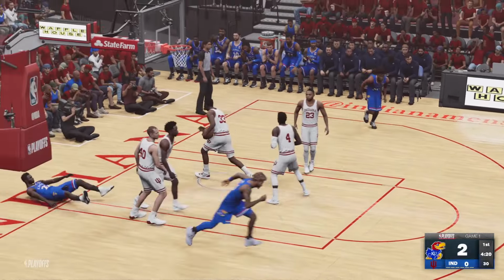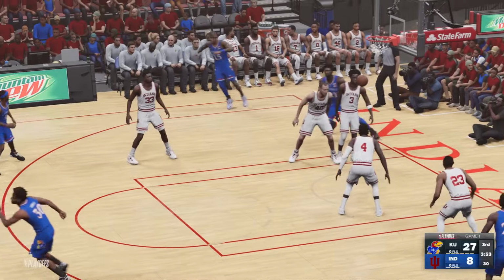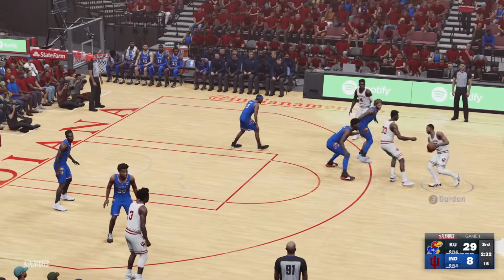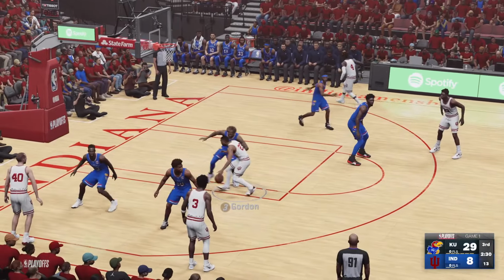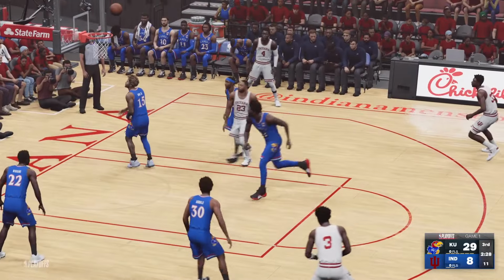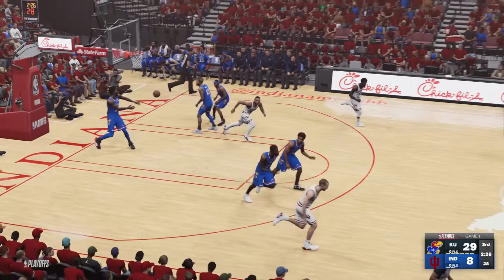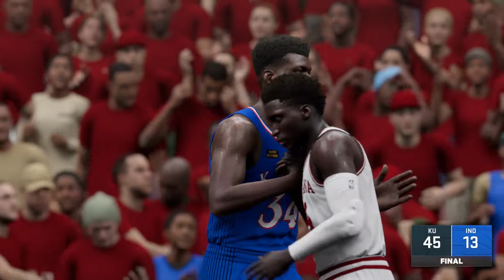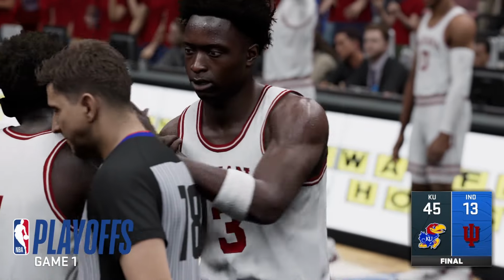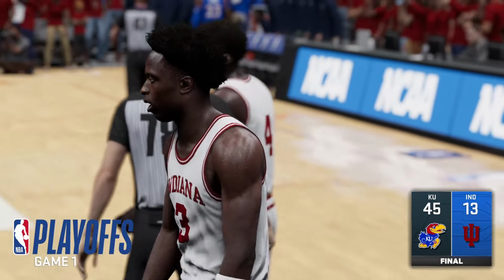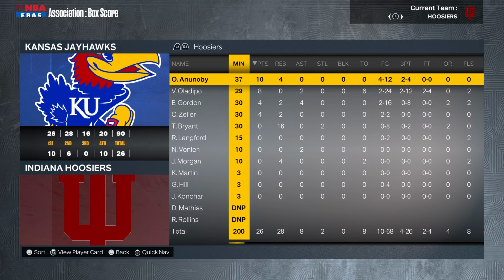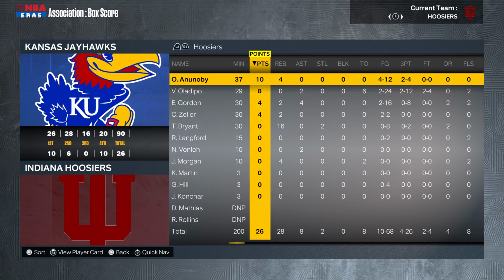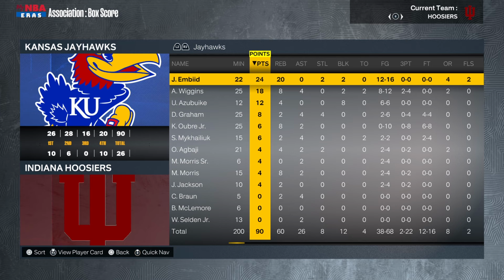Embiid doing it on the other end as well. Shot block. This time it's Wiggins fighting Embiid, and a little step back puts it in. Kansas in full control. Gordon trying to make something happen, spinning, great move, couldn't get it to fall. The Kansas defense was stifling. They end up winning 45-13, and Indiana, as the higher seed, gets demolished. Leading scorer 10 points for Anunoby and 24 for Embiid, who put up a 20-20.